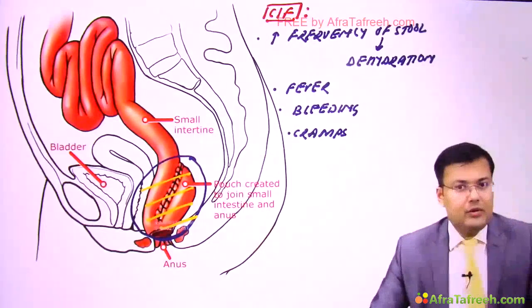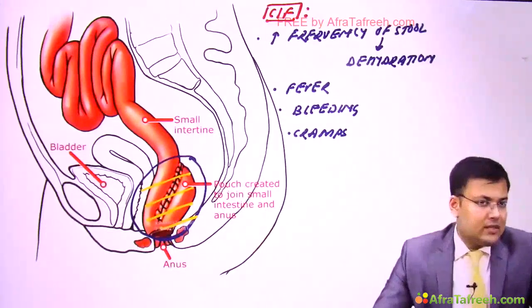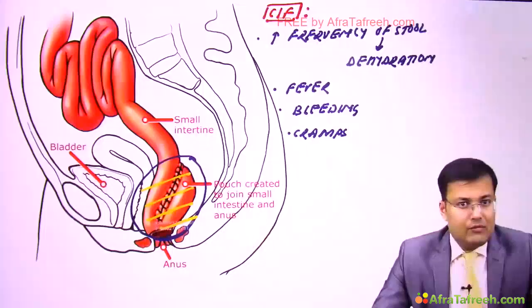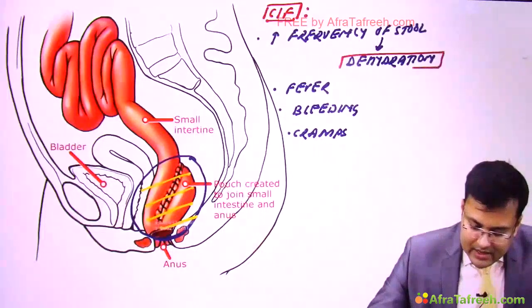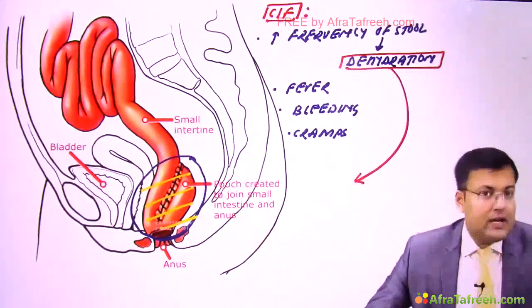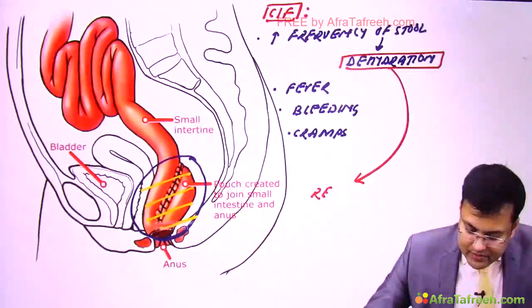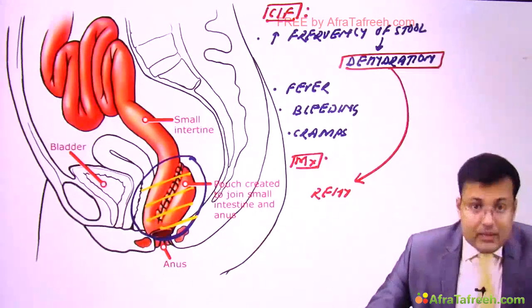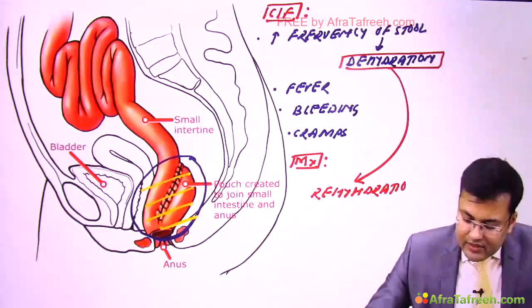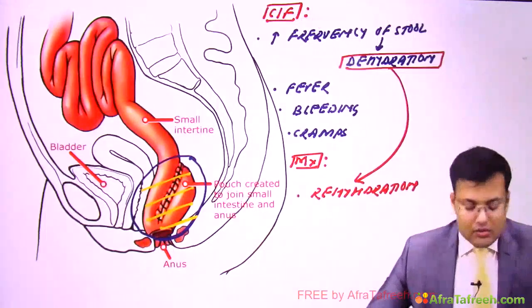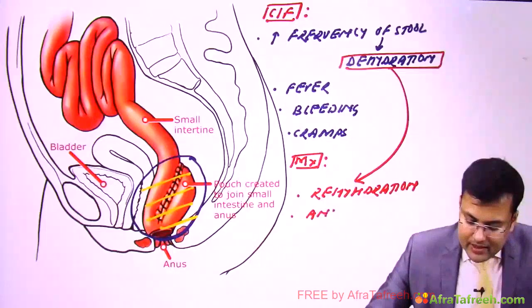Now coming to the management, we discussed that this is because of bacterial overgrowth, so we have to use antibiotics. But first, this patient is having dehydration, so in the management we have to do rehydration, so give IV fluids. Second, bacterial overgrowth is there, so we give antibiotics.